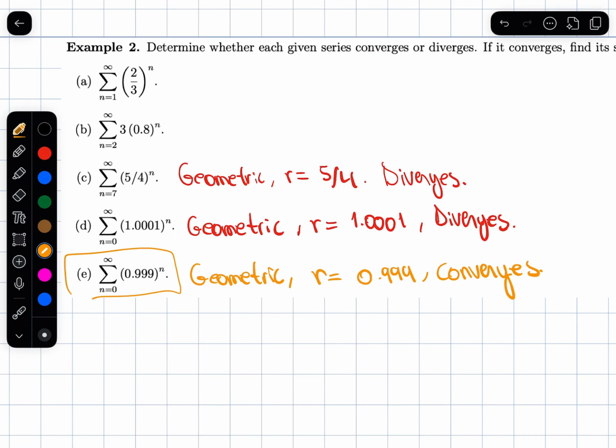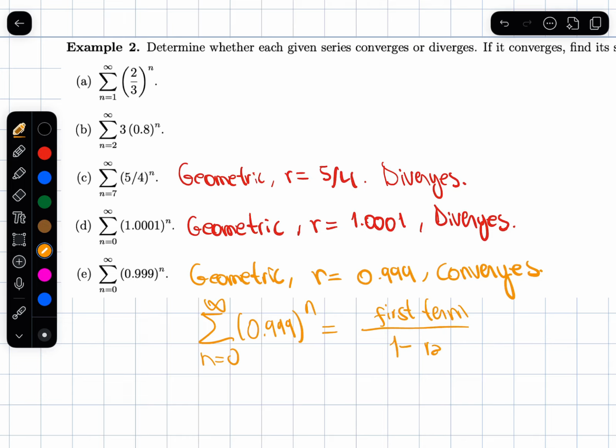And this one, the sum, is something I can find. It will be the first term over 1 minus the ratio. So the first term, I obtained by plugging in 0.